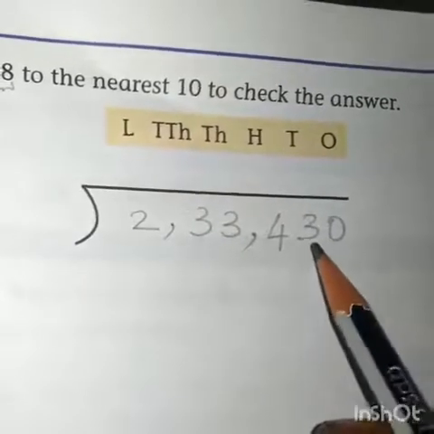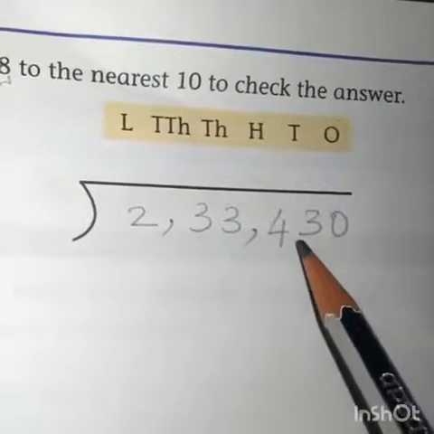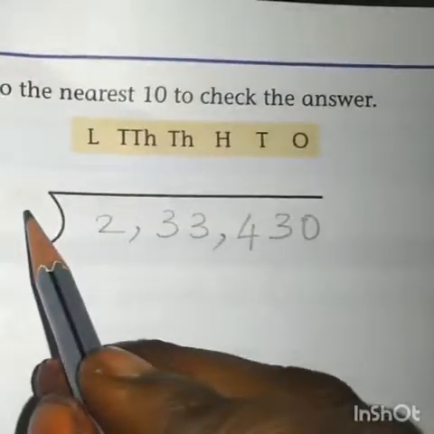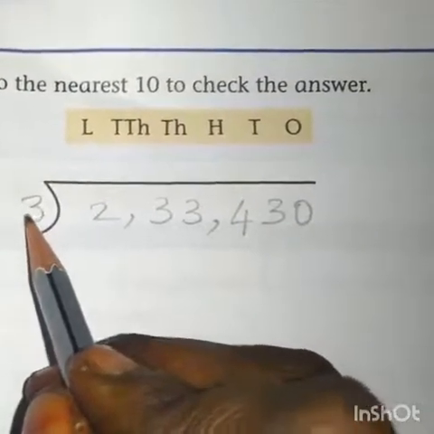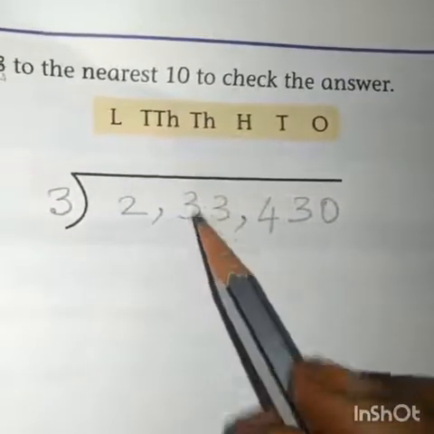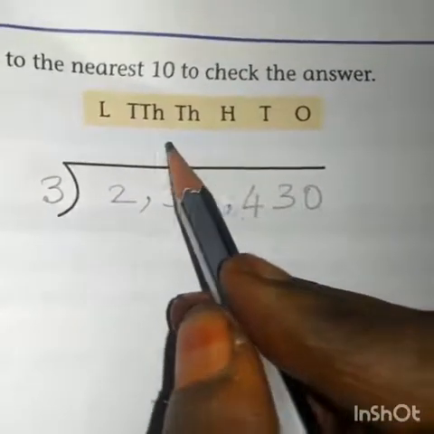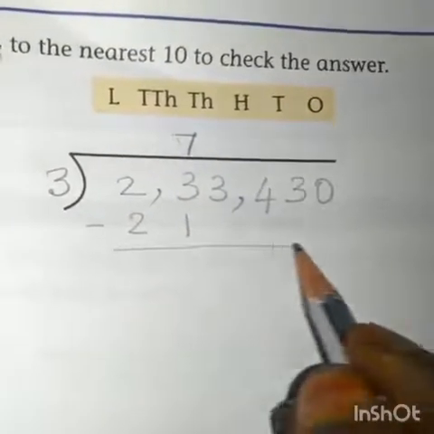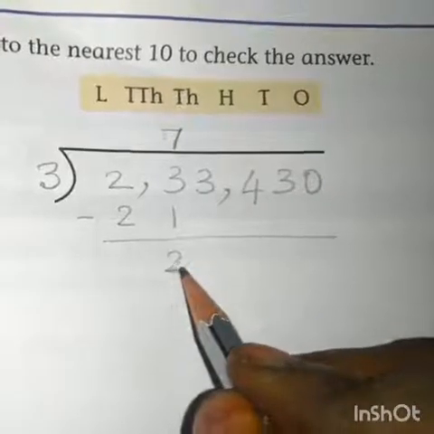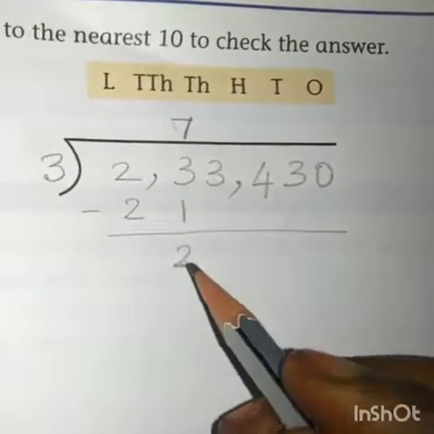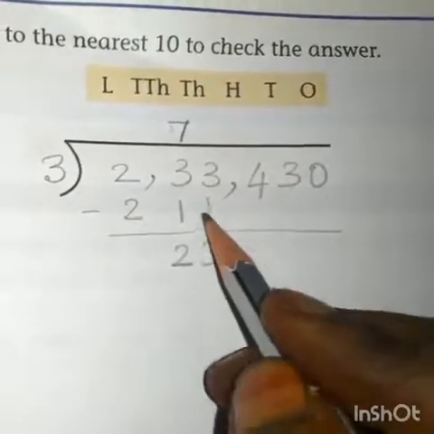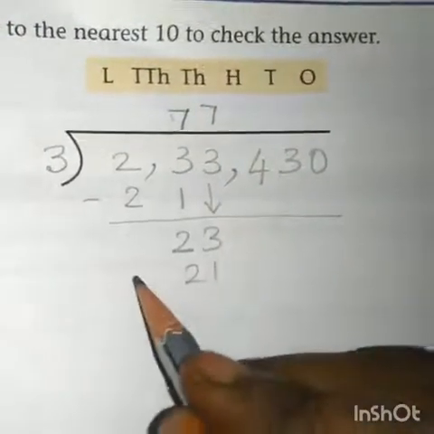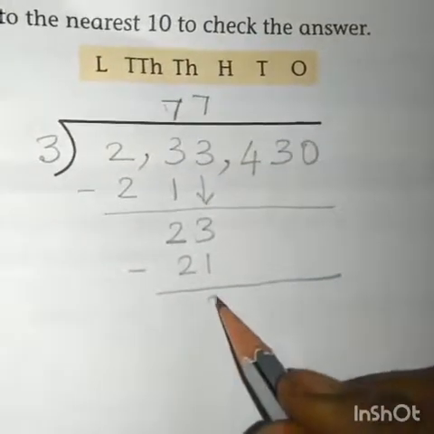As I said already, we have to round off the value. Okay. Then we have to do division by using same divisor 3. How many times we will get 23? 7 times. 7 times 21. Subtract the value. Then again we will get 3. 3 minus 1 is 2. Bring down 3. Again 7 times 21. Again subtract it. We will get the remainder as 2.